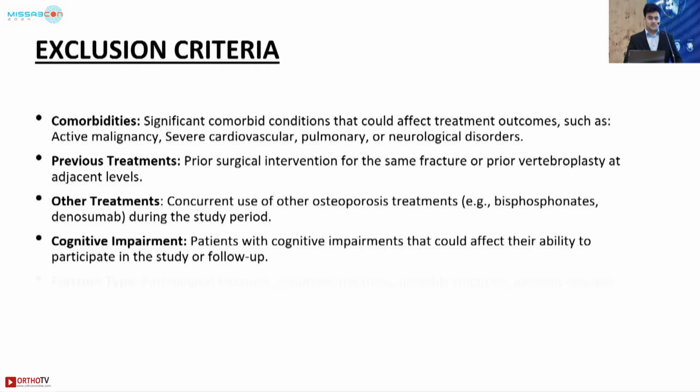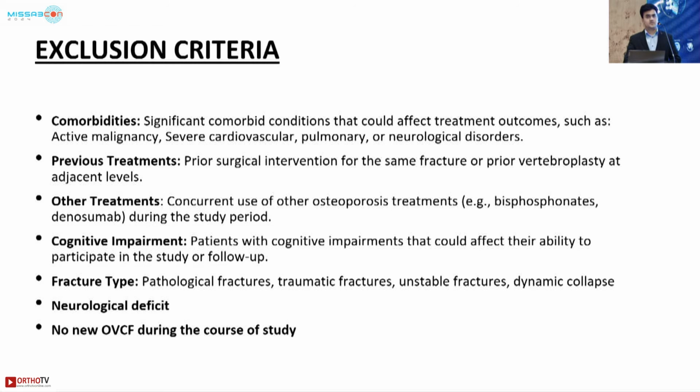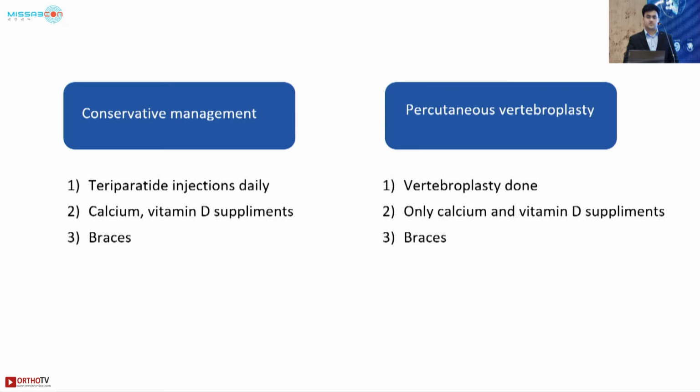Cognitively impaired patients were excluded, as were specific fracture types: pathological fractures, traumatic fractures, unstable fractures, and fractures with dynamic collapse. Patients with neurological deficit were also excluded, and during the course of the study, if a patient had new vertebral compression fractures, those patients were also excluded from the study.